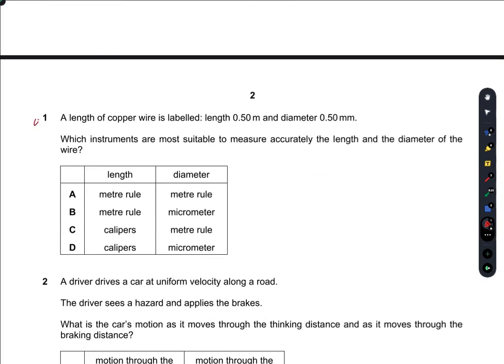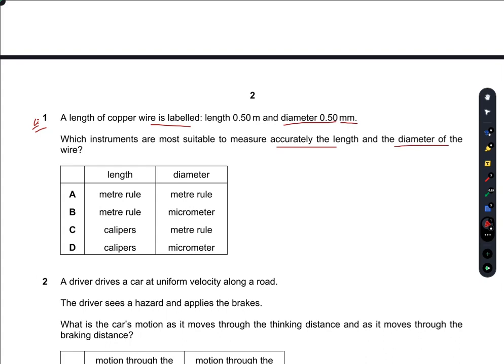Question number 1: a length of copper wire is labeled. The length is 0.50 meters and the diameter is 0.50 millimeters. Which instruments are most suitable to accurately measure the length and the diameter of the wire?